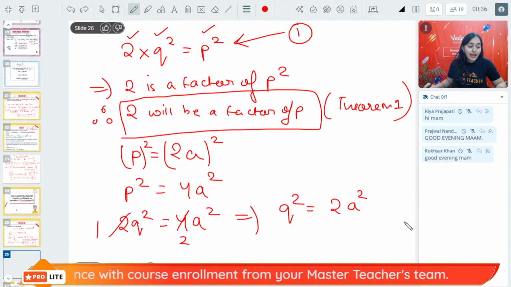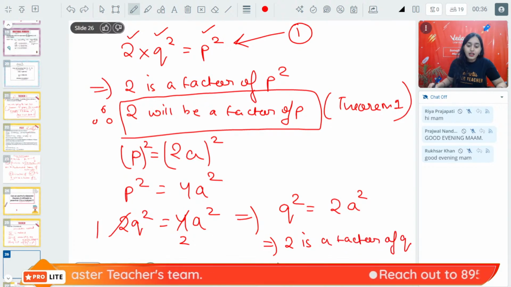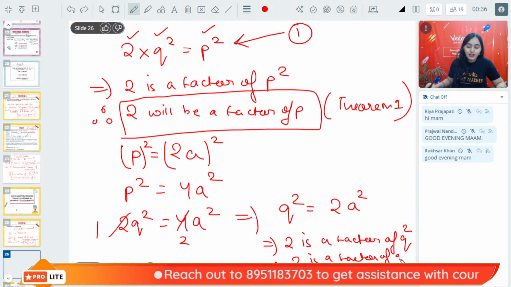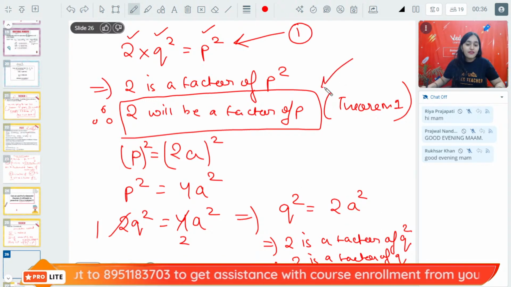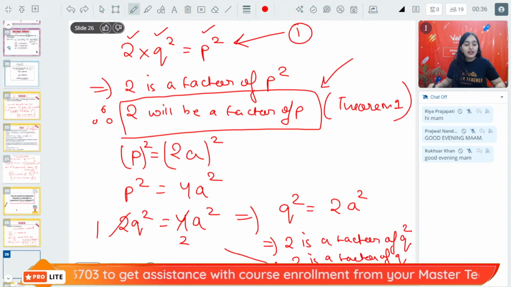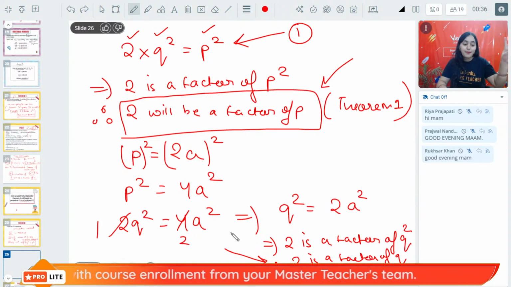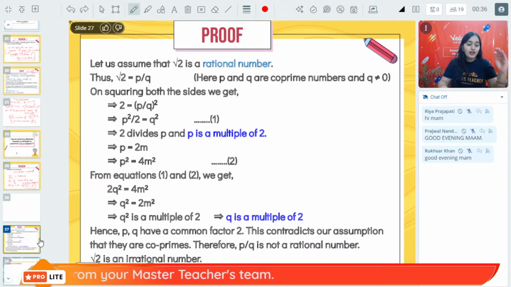Now, if Q square is 2A square, then this implies that 2 is a factor of Q square, therefore 2 is a factor of Q. Hence, we have proved that 2 is a factor of P and 2 is a factor of Q. That means P and Q are not co-prime numbers. And therefore, our statement is getting contradicted here.